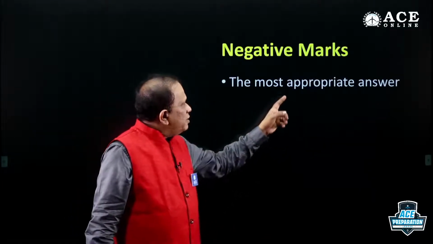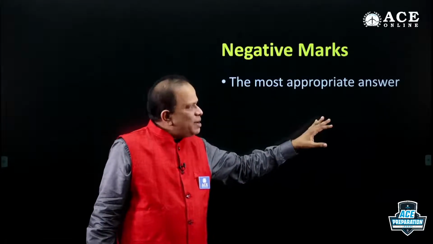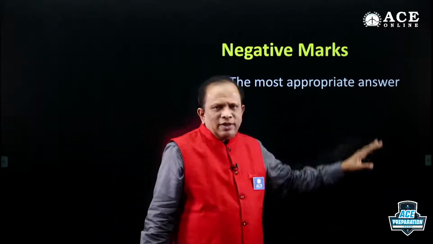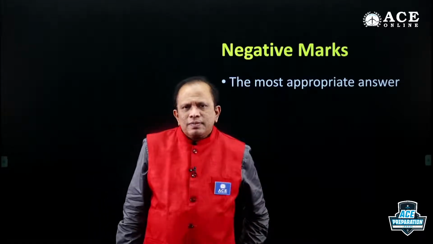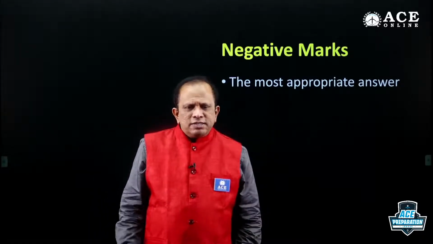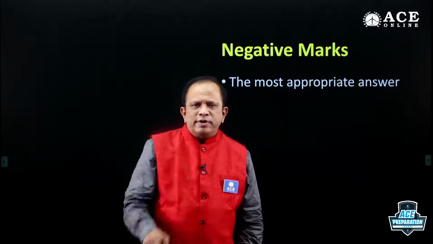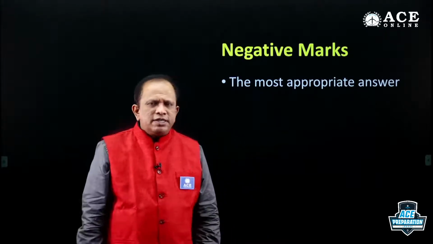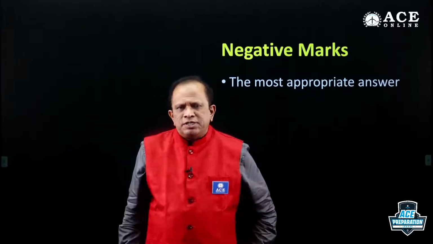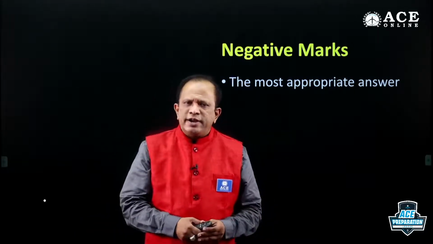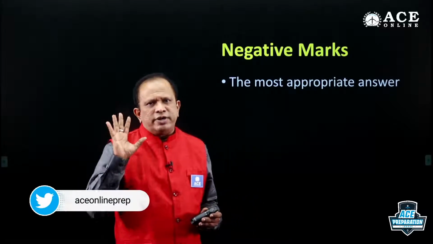Whenever you are attempting bank examinations, you need to understand you need to go for the appropriate answer, not the correct answer. If there are 2 correct answers, which one is the better one? You should be able to decide. If there is no correct answer, even then out of the given 5, you should be able to identify the most appropriate answer and mark it.